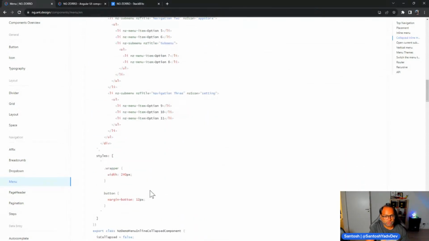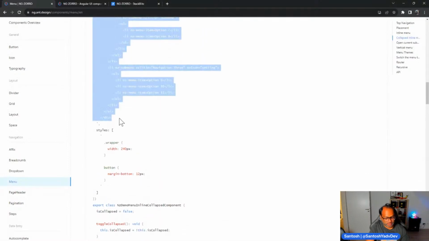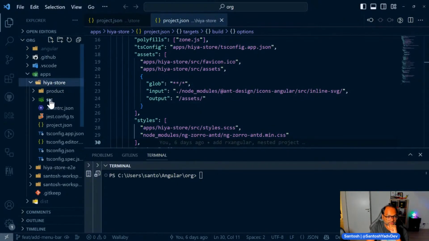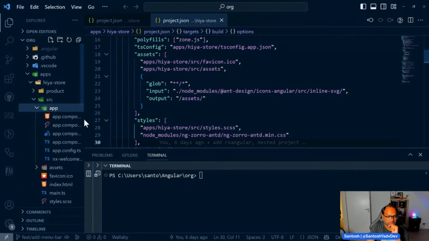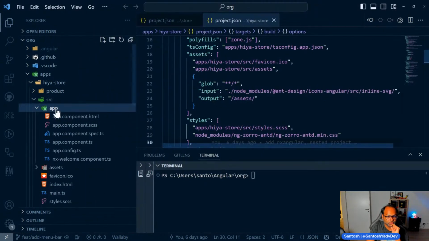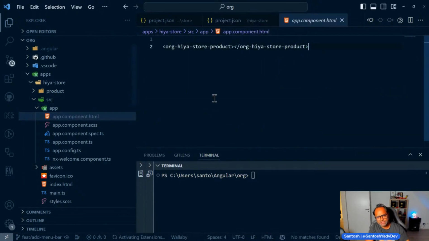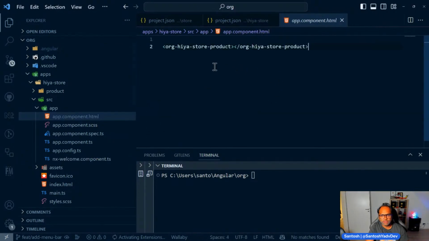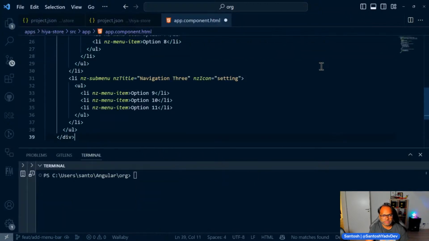So let's copy this code right now, and we have this app, which is this one, yes, store. And here, what I will do is I will create a new component and we'll put this code there. Or to start with, let's do one thing. We already have a component here, right? So comment this out and fetch this code.